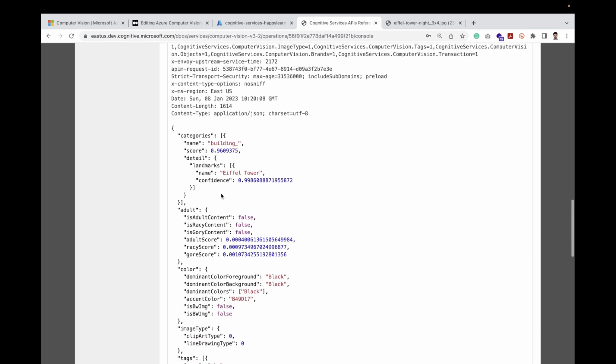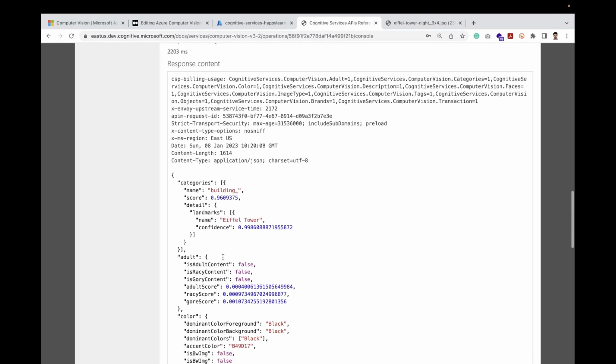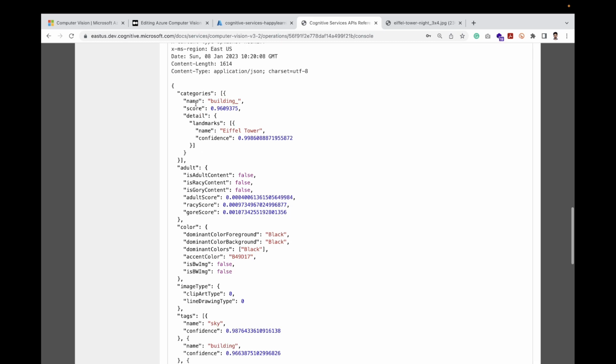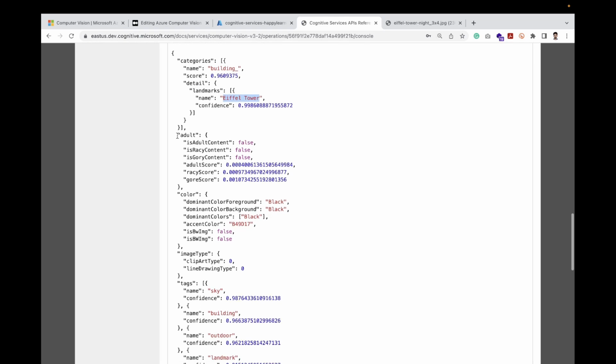We see that we got the response back, and this time we got lots of information. The computer recognized that the landmark is the Eiffel Tower. See, it can recognize by itself that it's the Eiffel Tower. Other than that, it gives a status. I'm just trying to say that with the perspective of programming,